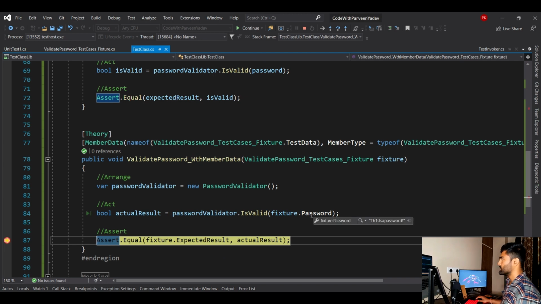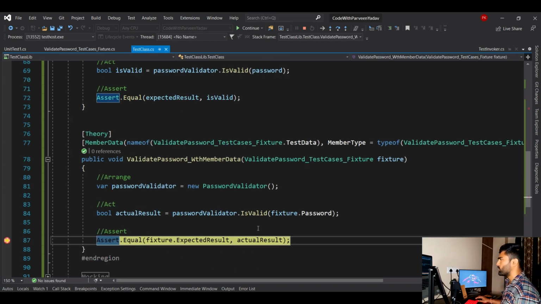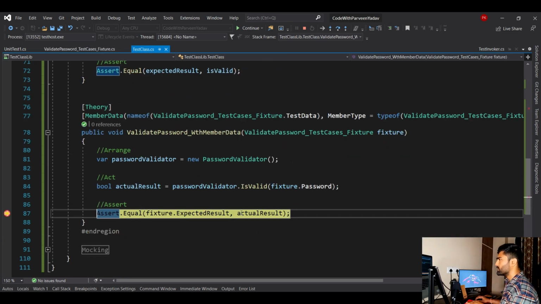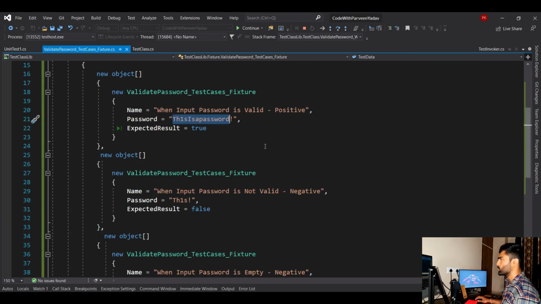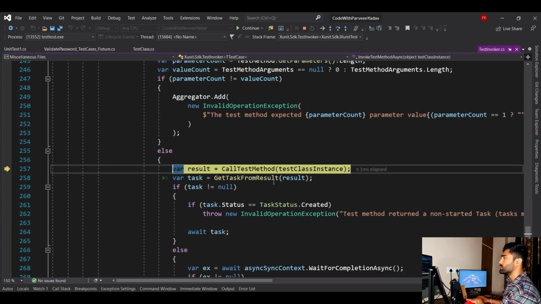So let's see what the password is here. This is the same password, here you go. And the name we are not calling here. So what was the expected result? The expected result was true, and the actual result is true. So this should pass. The first test case passes.